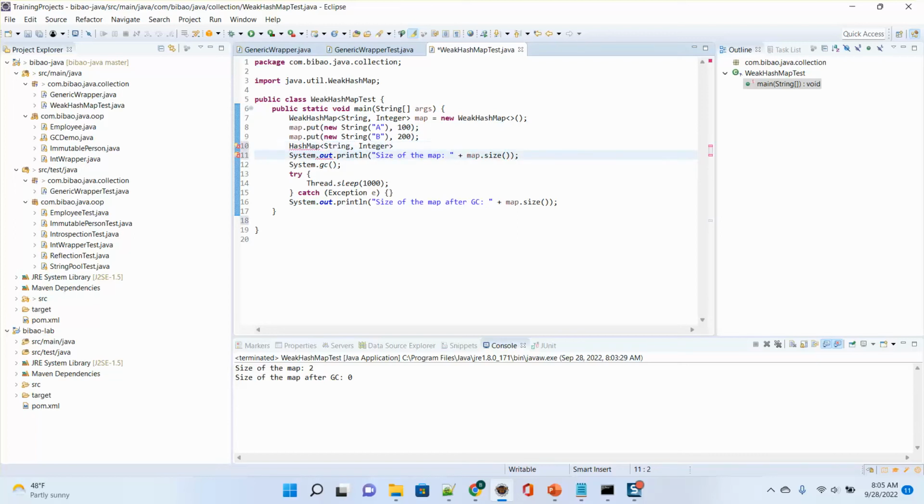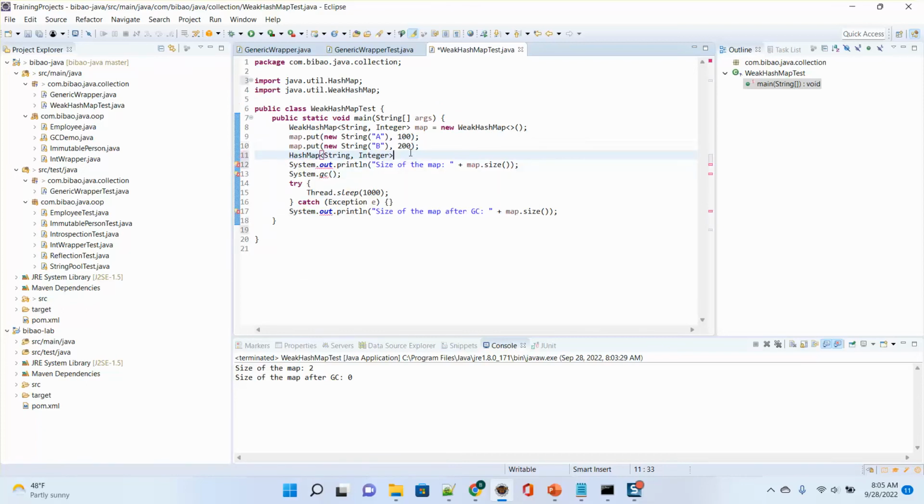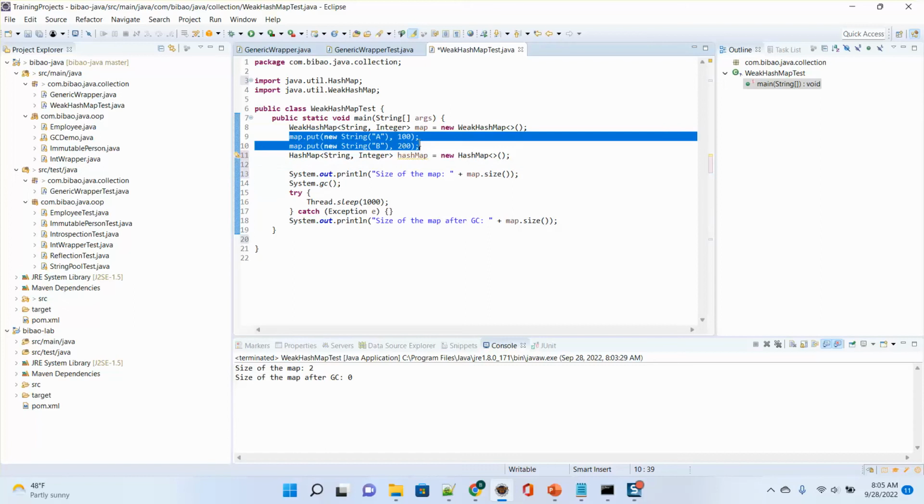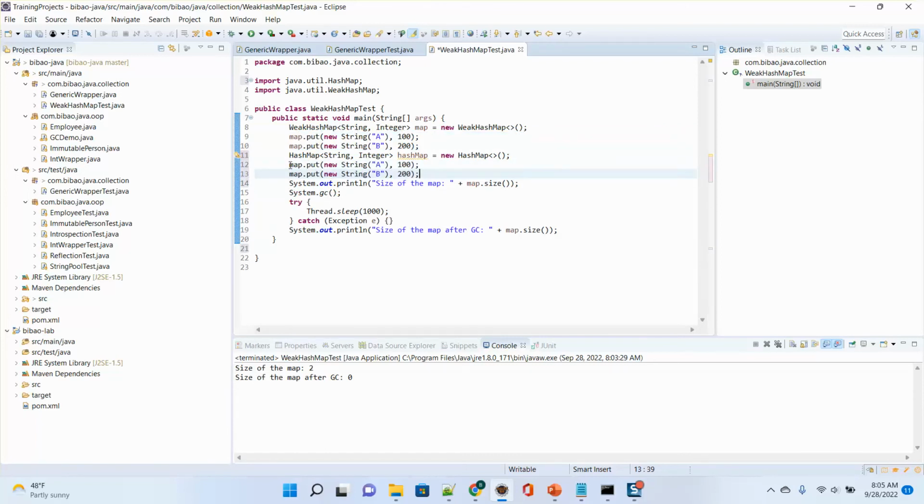Import it. That's HashMap equals new HashMap. So I can also put the same thing here, but here I use the HashMap.